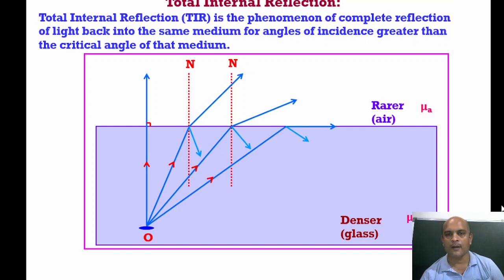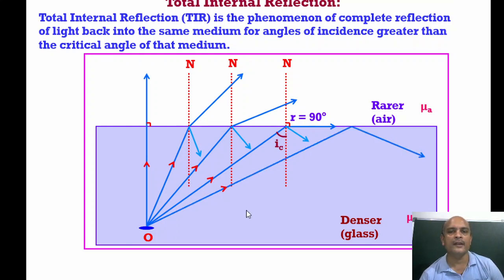If we increase the angle more than the critical angle, it will come back in the same medium. This phenomenon, when it comes back in the same medium, is called total internal reflection. Now i is greater than ic, and i is equal to r as the principle of reflection.